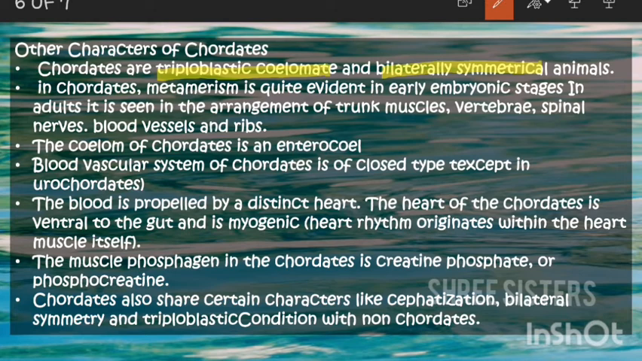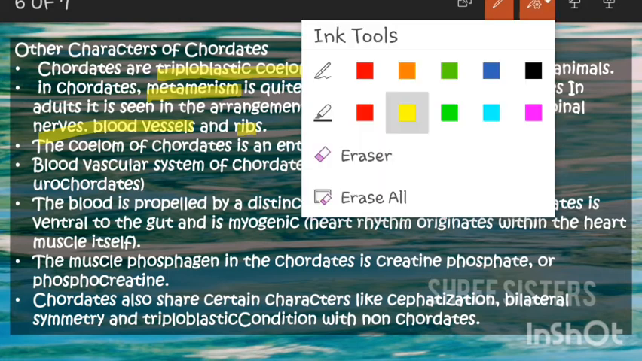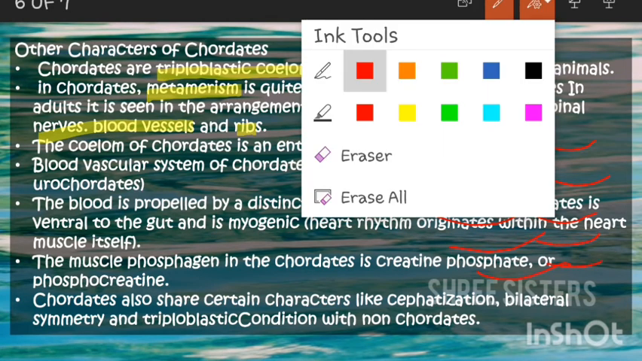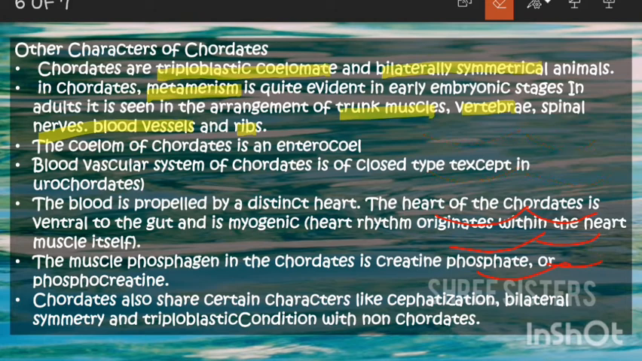And in chordates, metamerism is quite evident in early embryonic stages. Metamerism means repetition of a pattern or organs. In adults, we can see it in the arrangement of trunk muscles, the vertebrae, the spinal nerves, blood vessels, and ribs. Like, the arrangement will be the same. For example, ribs will be like this. It will be repetitive. That is called metamerism. So it will be visible in adults in the trunk muscles, spinal nerve cord, etc.